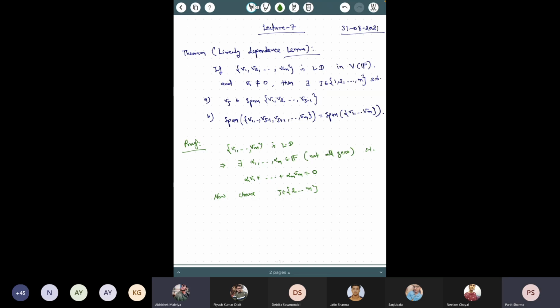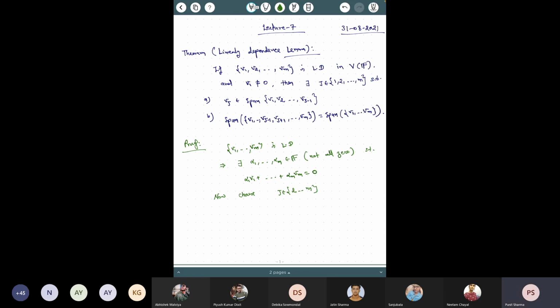That's what I'm saying. Let's suppose any arbitrary j, and all the other scalars are zero, except alpha j. But how do you know that alpha j is non-zero? How do you know that?